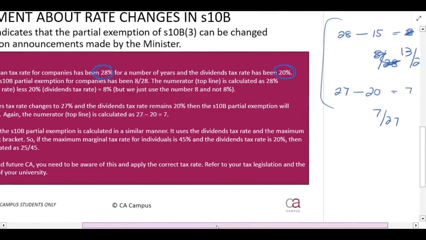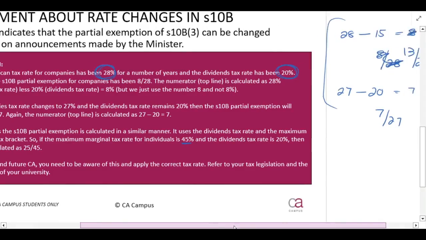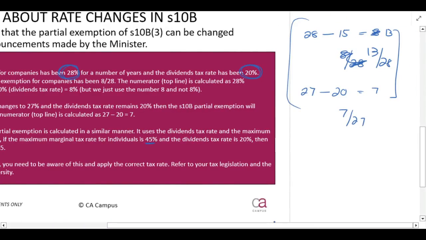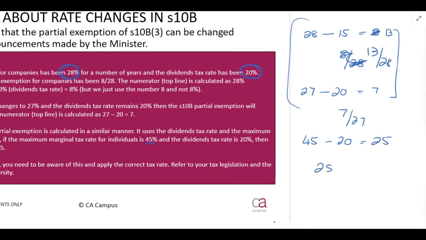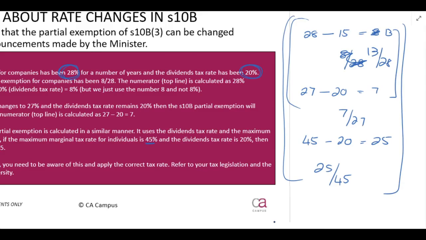For a natural person, the highest tax bracket, this doesn't mean that this is the tax bracket the individual is sitting in. You just look at what the highest tax bracket is. If it is 45% and the dividends tax rate is 20, so it gives you 25, then the fraction will be 25 over 45, for example. So I'm just pointing out to you the principle of how this works. You don't have to do these calculations. All I'm trying to show you and tell you here is that that fraction will change if tax rates change.